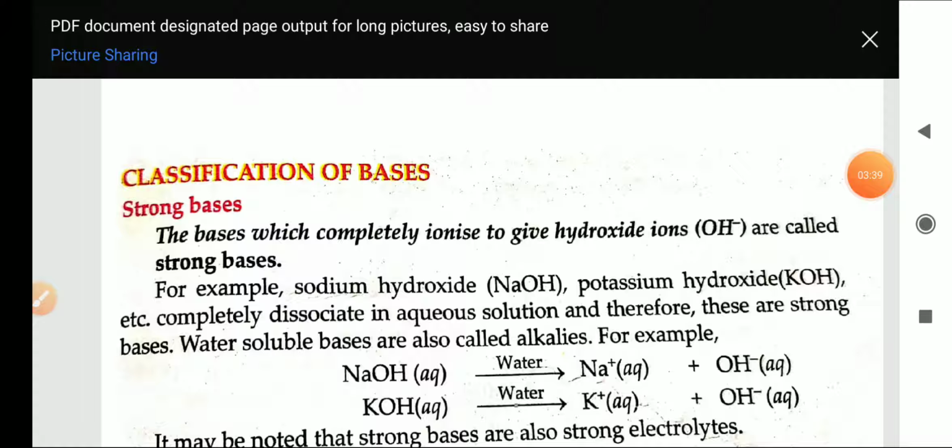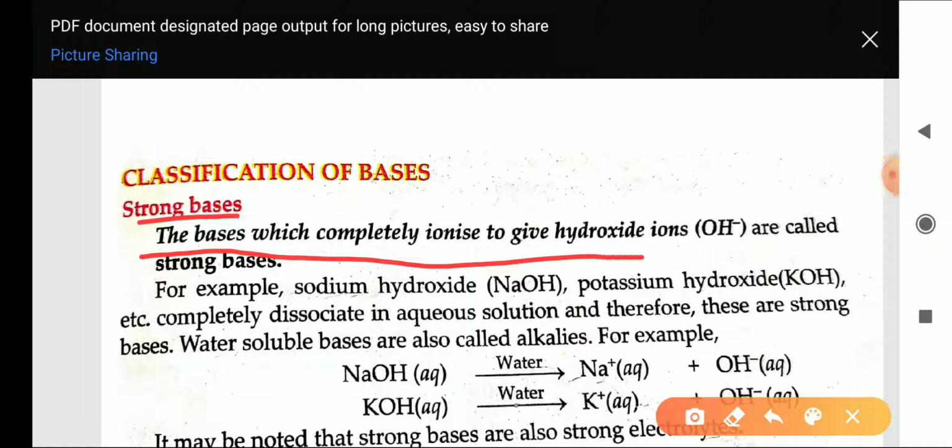Next is classification of bases. Strong bases: the bases which completely ionize to give hydroxide ions, or hydroxyl ions, are called strong bases. For example, sodium hydroxide and KOH are strong bases because they are completely ionized and produce OH negative ions when they react with water.